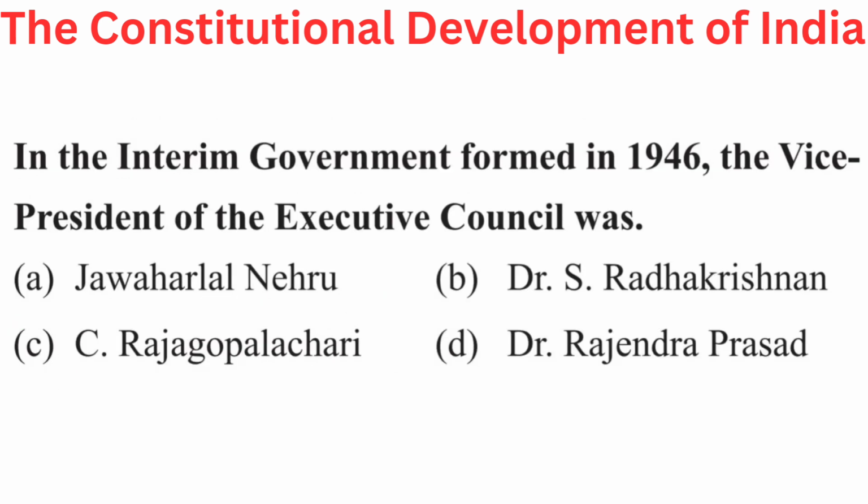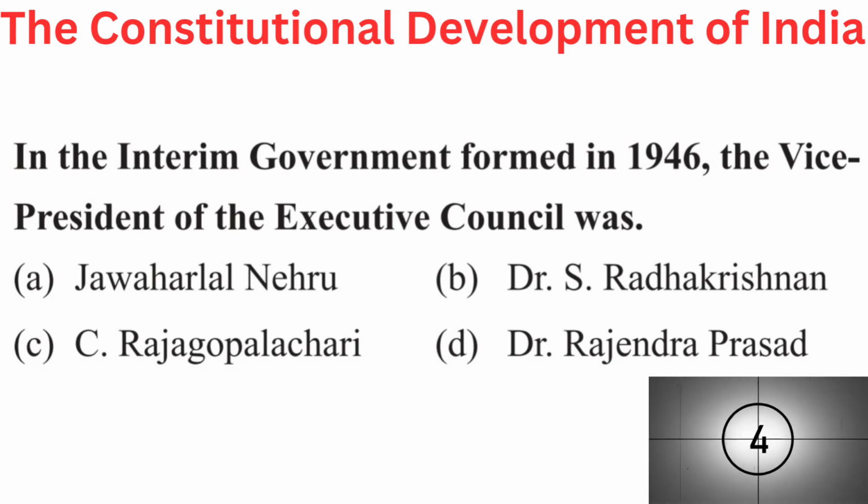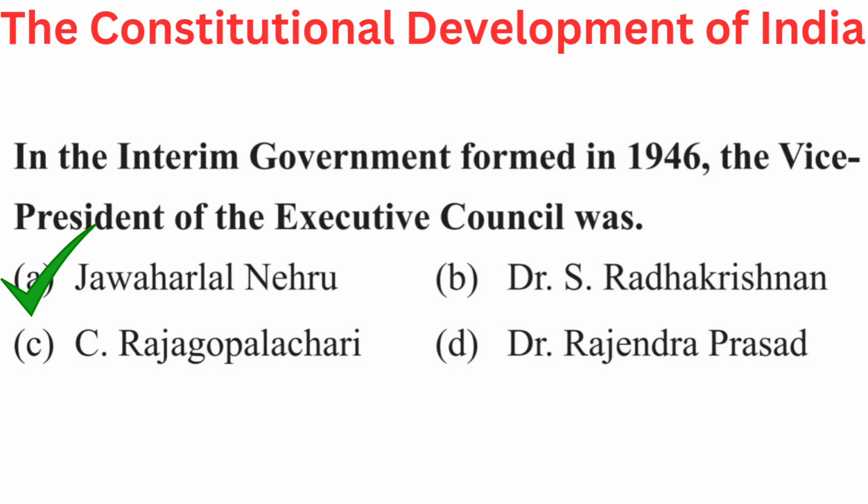Your question is, in the interim government formed in 1946, the Vice President of the Executive Council was. Your options are A. Jawaharlal Nehru, B. Dr. S. Radhakrishnan, C. C. Rajagopalachari, or D. Dr. Rajendra Prasad. The answer is A. Jawaharlal Nehru.